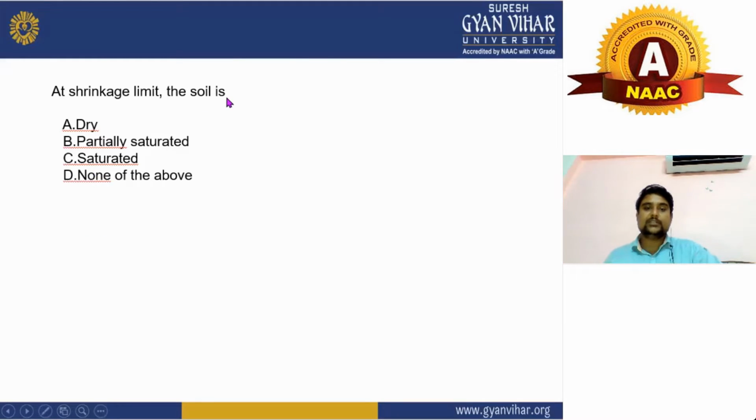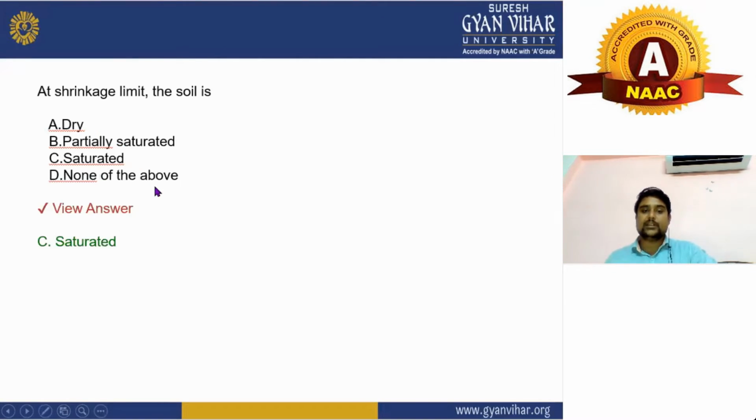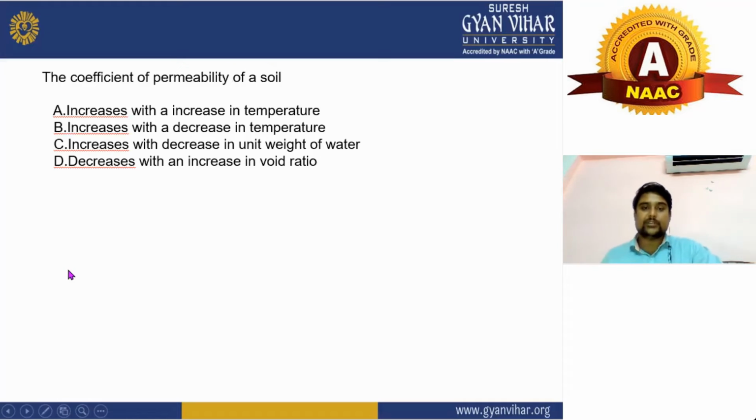Shrinkage limit. The question is asking, the shrinkage limit is related to which soil? Dry, partially saturated, saturated soil, or none of the above. Let's see what the right answer will be. The right answer here will be saturated; the shrinkage limit is related to saturated soil. Come to the next question.